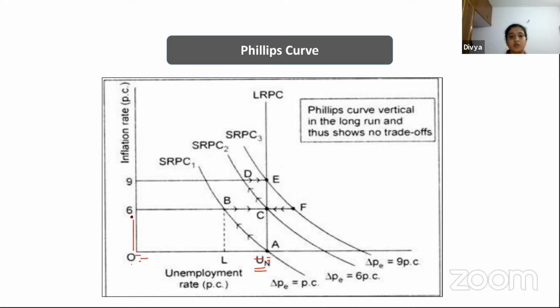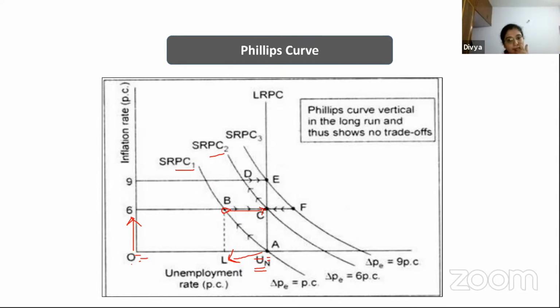Whenever you are trying to pull up the inflation by pulling down the unemployment level, yes, definitely the unemployment level will come down when there is a higher rate of inflation. But it exists only till a certain point of time. When people realize that there is going to be inflation, they demand higher money, which pushes up the inflation level. What we have here: short run Phillips curve 1 and 2. So this pushes up the inflation.